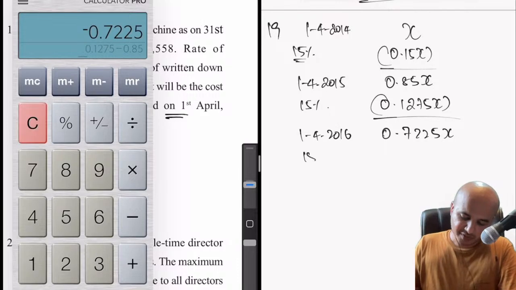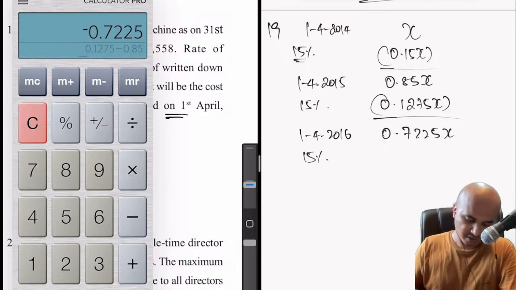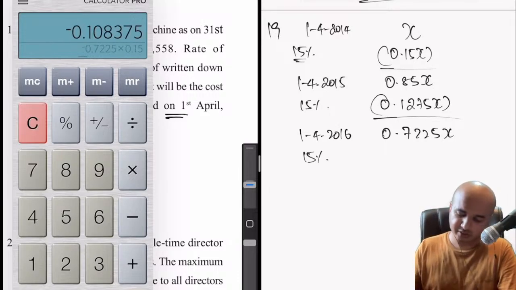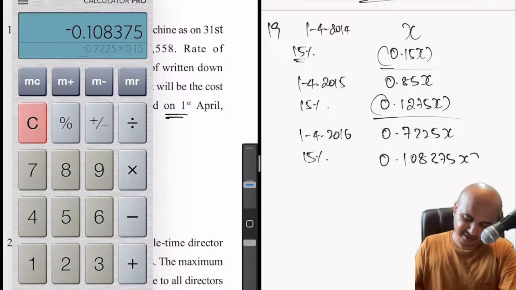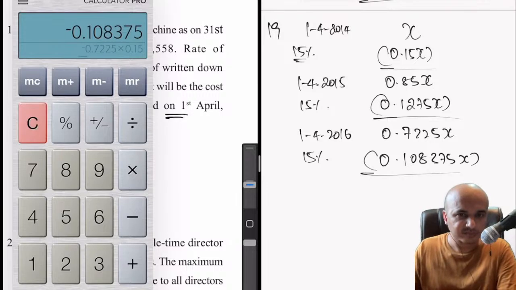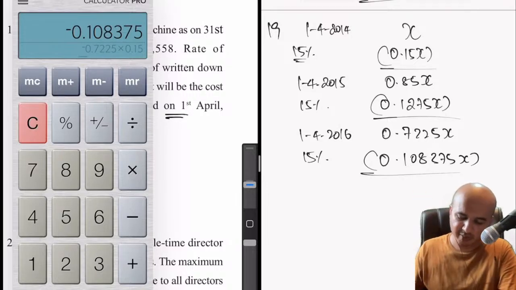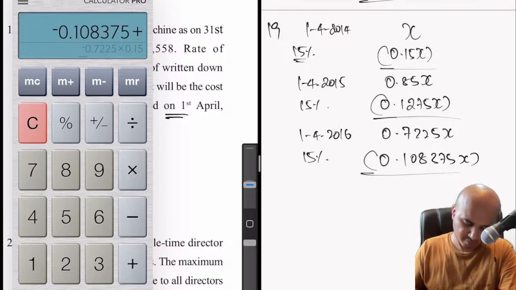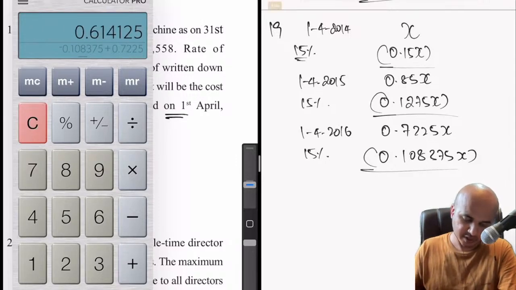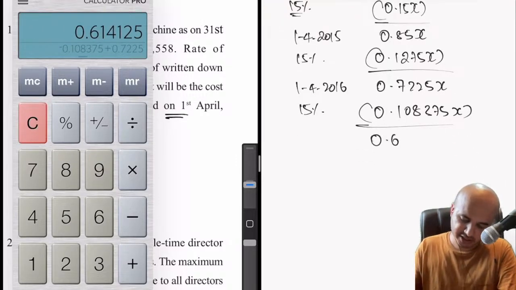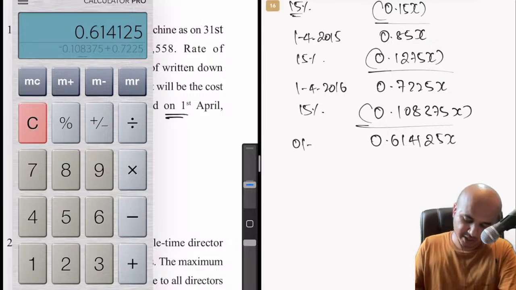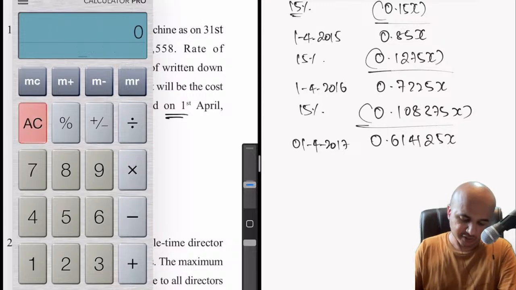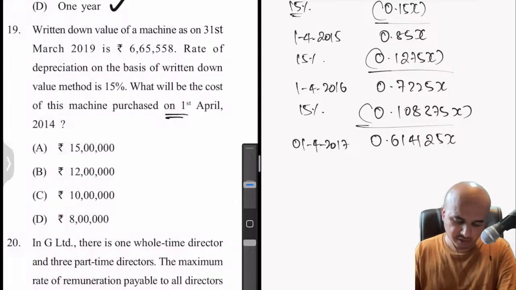Again we'll have to calculate 15% depreciation on this, into 15%. So this will be 0.108375x. Everything is as a percentage of the previous balance, plus 0.7225. So how much is the balance now? 0.614125x. So which date is this? 1/4/2017. We have to go till, which year, by the way, according to the question? 2019 March.